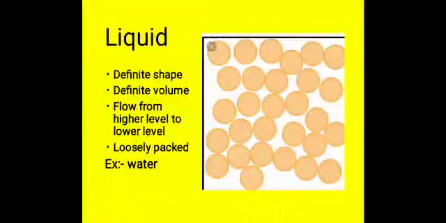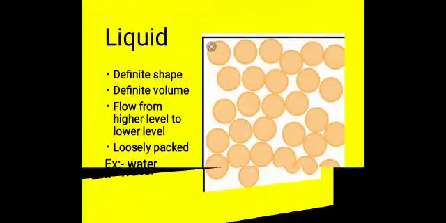For example, if you take a bottle and pour water inside, the water takes the bottle's shape. Before pouring water, there is air inside the bottle. When pouring water, the air goes out and that space is occupied by the water. That's why liquid has a definite volume. These are the features of the liquid.